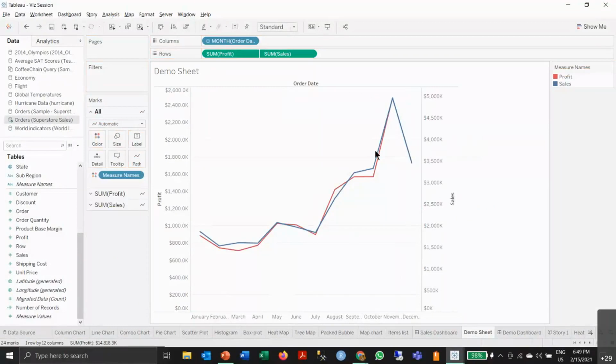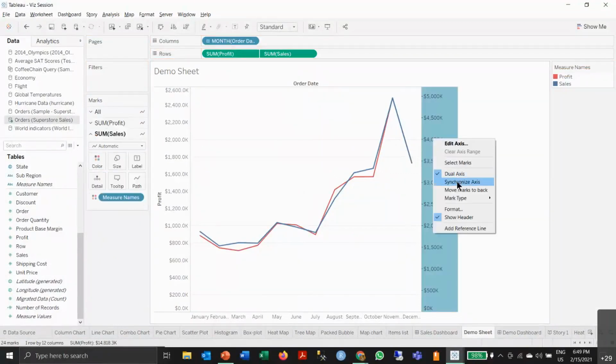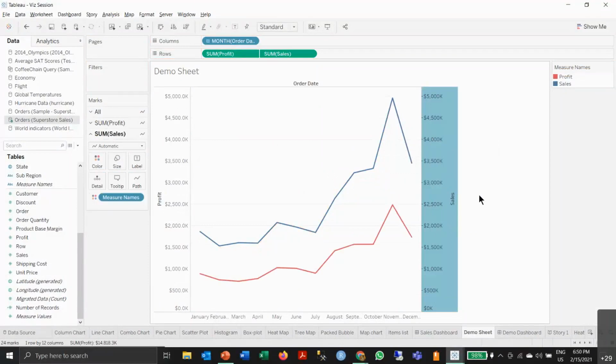Now it has populated. But as you might be able to see, these axes don't match. This 4000K is not matching with 2000K. So what I'll do is I'll just right click it, synchronize axis, and there you go. There you have the difference. Now this legend card shows you the profit sales in terms of the dates, as you can see.